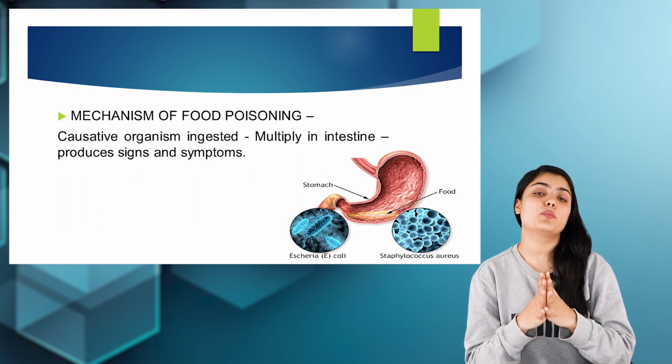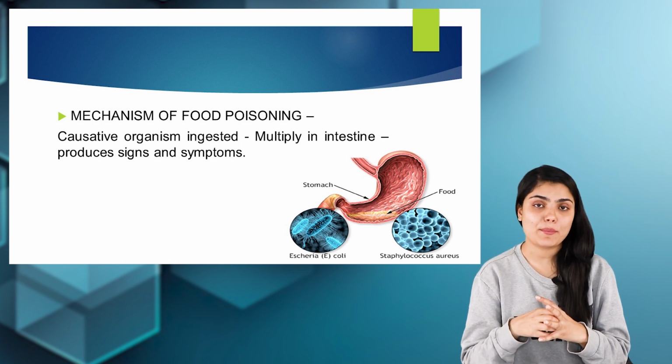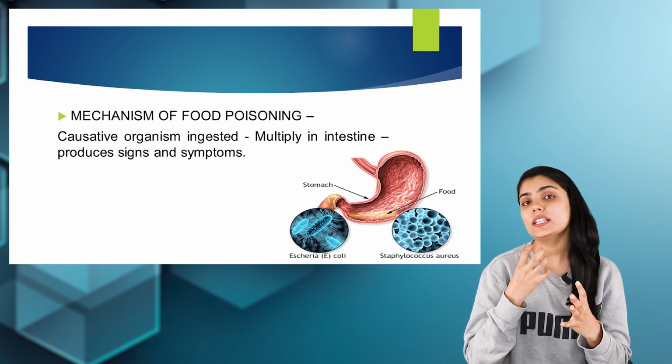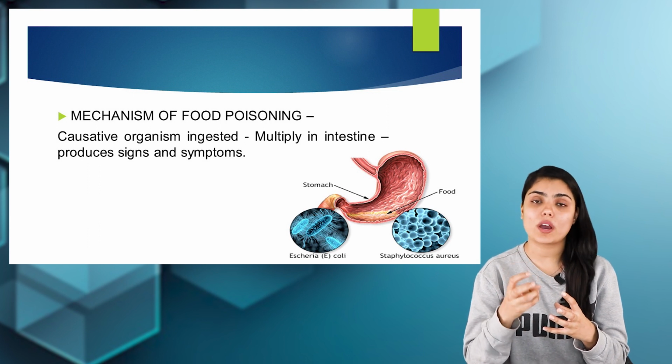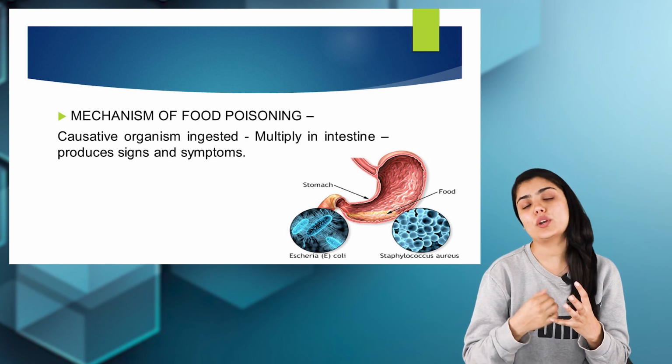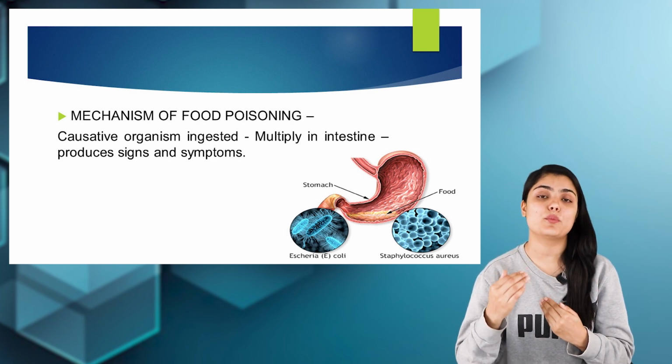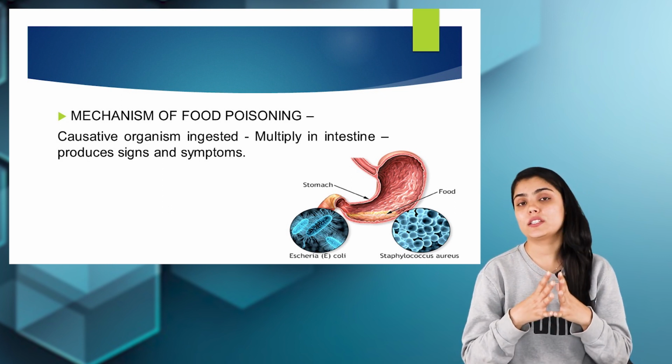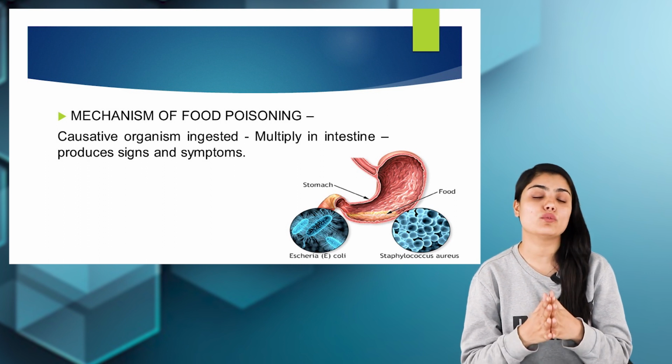So the mechanism of food poisoning includes ingestion of the contaminated food. As the person is ingesting the contaminated food, the pathogenic microorganism is also entering the body of the person. Once it enters the body, it starts multiplying and causes various distortions in the person's body, leading to food poisoning.